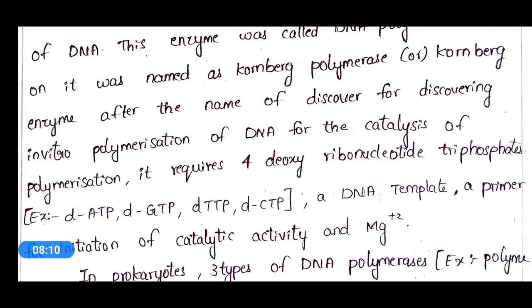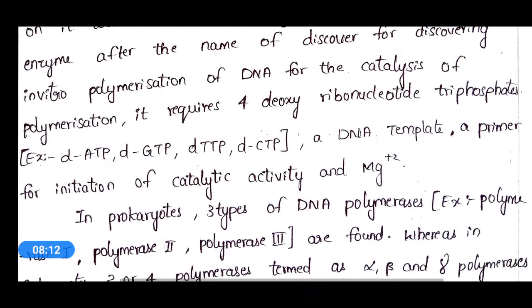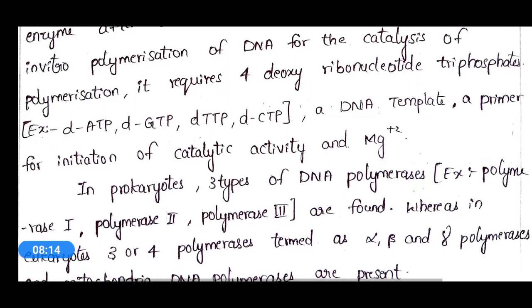The deoxyribonucleotide triphosphates are dATP, dGTP, dTTP and dCTP. dATP is responsible for adenine, dGTP for guanine, dTTP for thymine, and dCTP for cytosine.